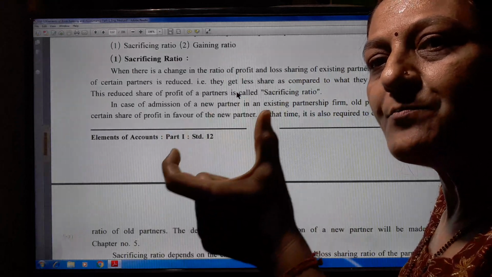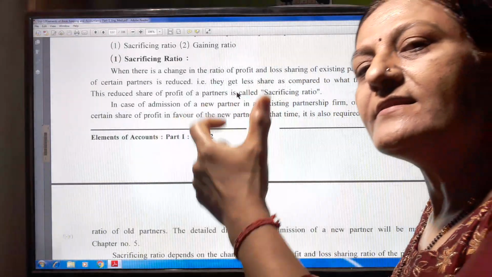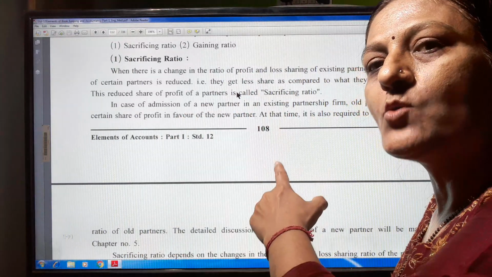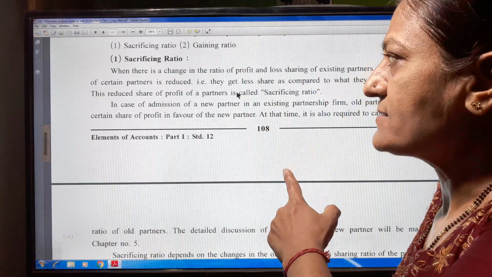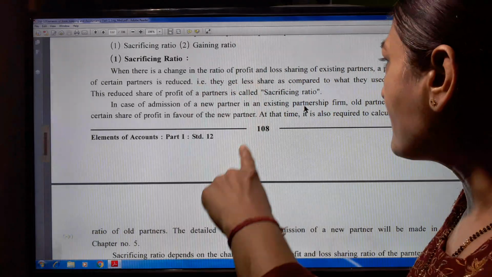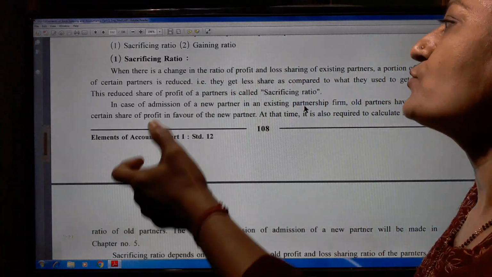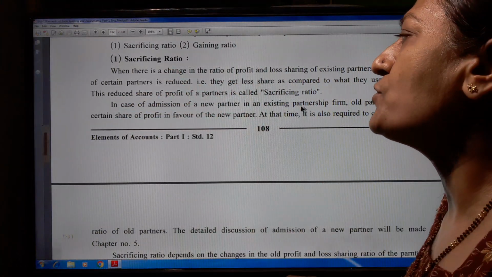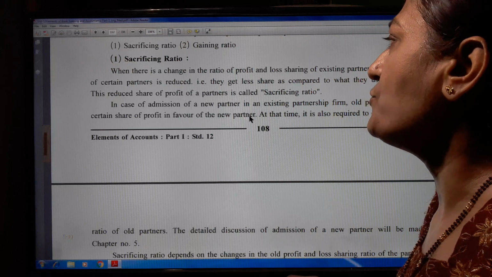When their profit portion is decreased, then this decreased portion is called the sacrifice of the partners. Now in case of admission of a new partner in an existing partnership firm, old partners have to give a certain share of a profit in favor of the new partner.